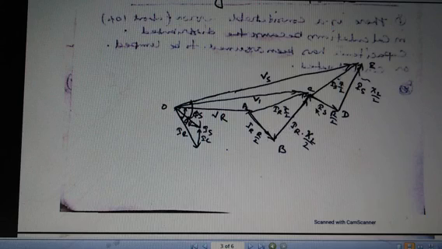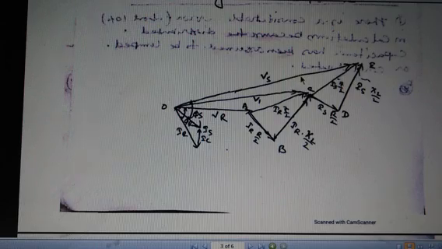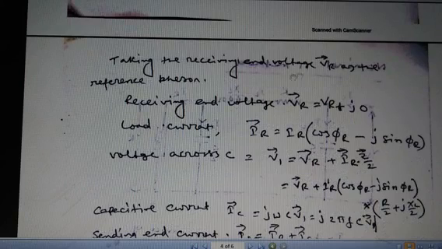Now IS R by 2, this is the receiving end part and this is the sending end part. IS R by 2 is also in phase with IS, because this line is parallel to IS, and the reactive drop IS X by 2 is 90 degrees ahead of the current. The resultant of these two drops is IS Z by 2. Now the summation of this plus this equals Vs. This is the vector diagram.